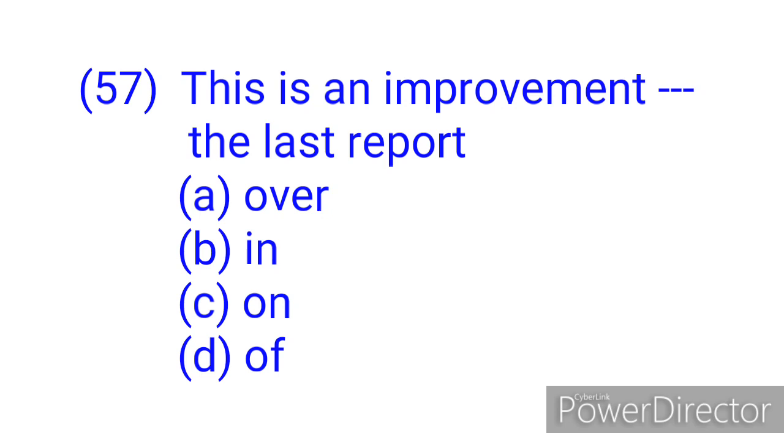For example, I have made an improvement in my use of English, which means you can use the English language better. But when you use on, that is when you say there is an improvement on, what you are saying is that a previous thing has been improved. If you say that something is an improvement on a previous thing or situation, you mean that that particular thing is better than the previous thing.